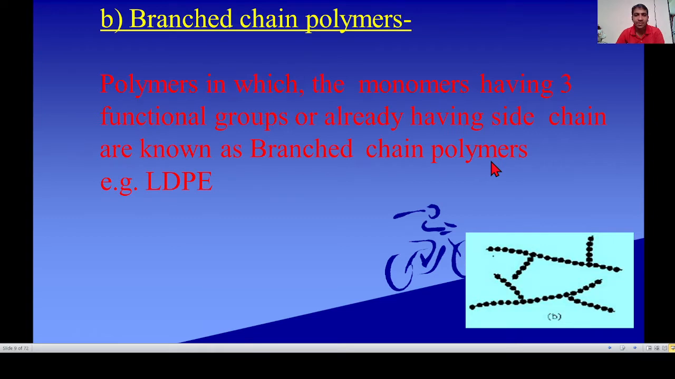The example of branched chain polymer is low density polyethylene. The monomer of low density polyethylene is also ethene. Due to branching, their density is low. Due to the branching, there is repulsion between two chains. Therefore, the density of branched chain polymers is low. See the structure of branched chain polymer. This is linear and there is a side chain or branching. Therefore, it is called a branched chain polymer.